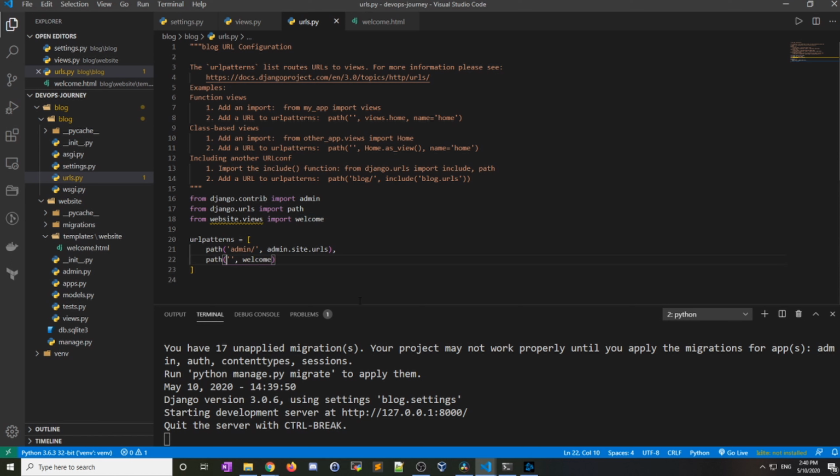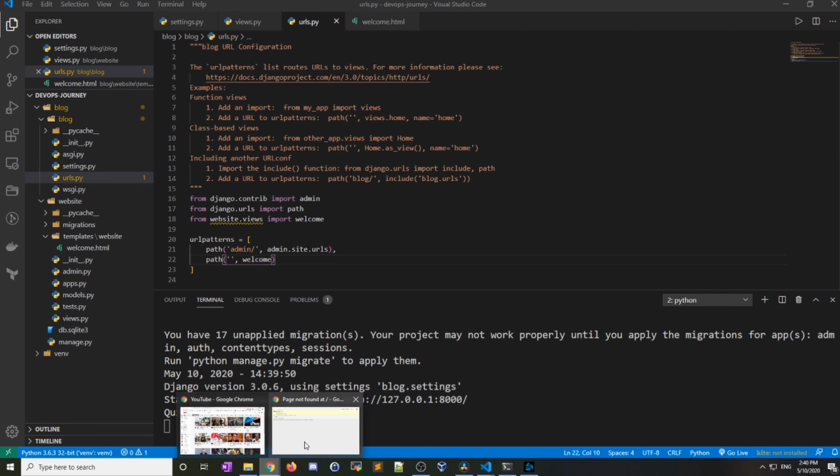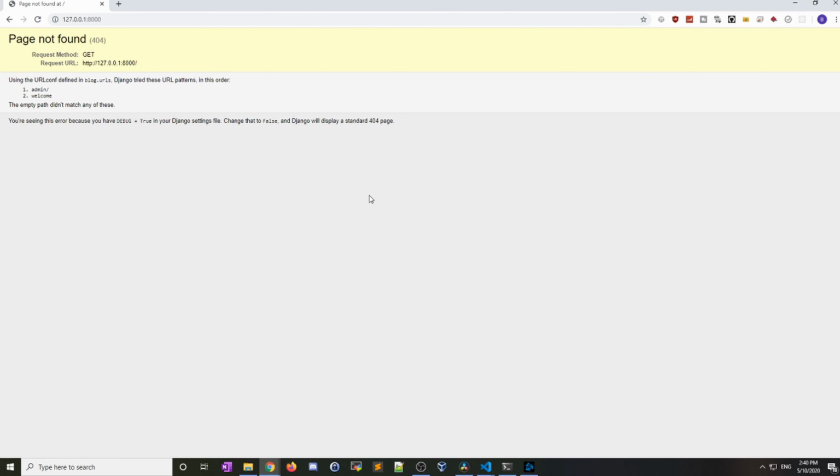And after I put that in, it looks like the terminal has automatically restarted Django. So I'm going to go ahead and go back there. I'm going to hit F5 to refresh. And there we go, it's rendered the hello world HTML template when we haven't specified a URL pattern because we've just used that empty URL pattern.